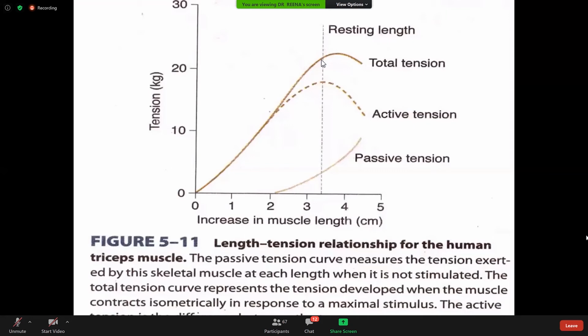While the total tension is developed when the muscle contracts, when it is maximally stimulated. And active tension is equal to total tension minus passive tension. So this difference between these two tensions gives the active tension. So these are the tensions, or the force of contraction, present in the muscle.